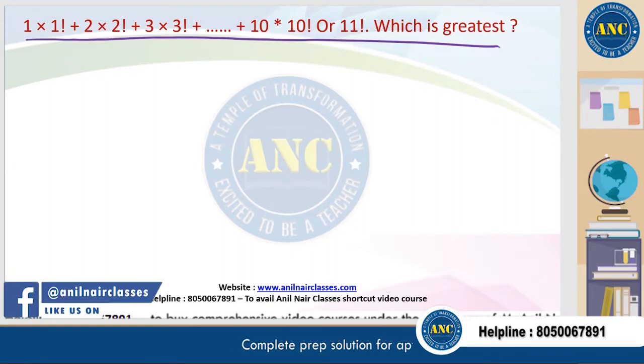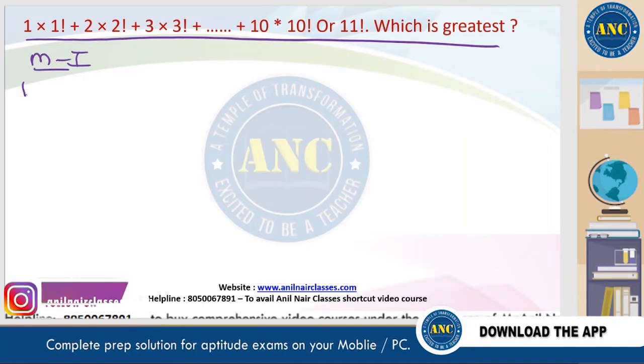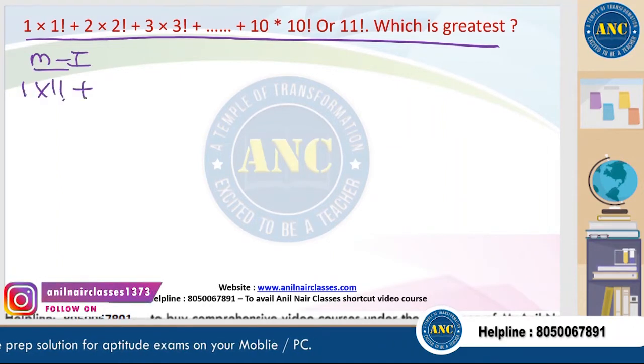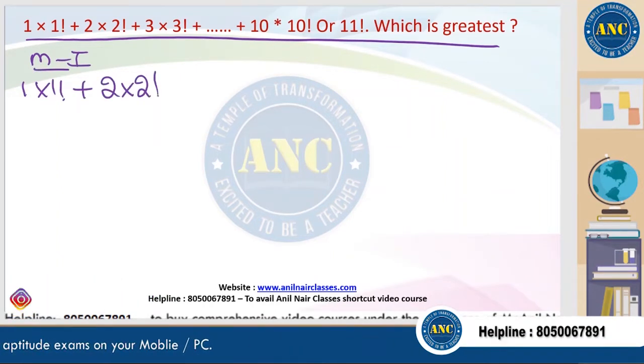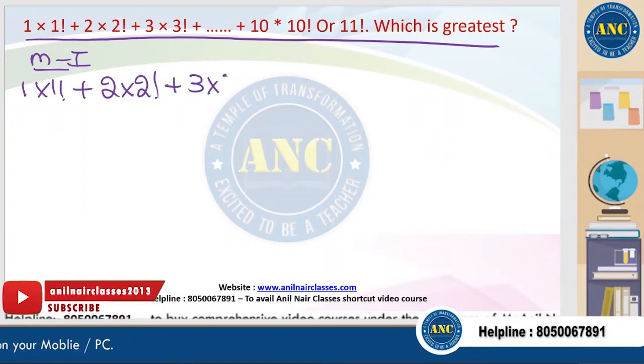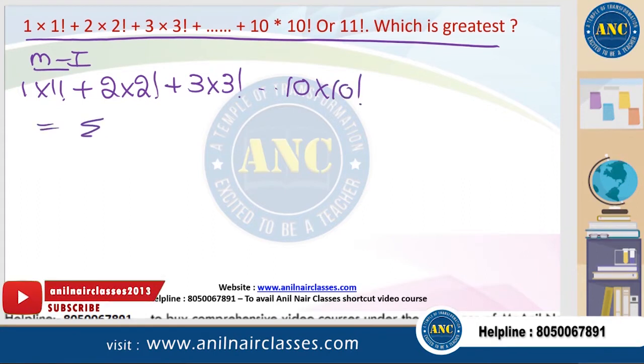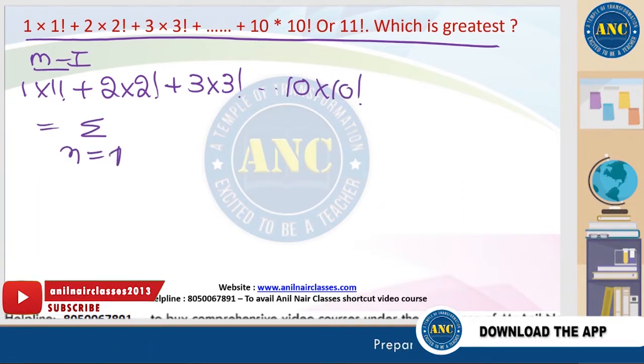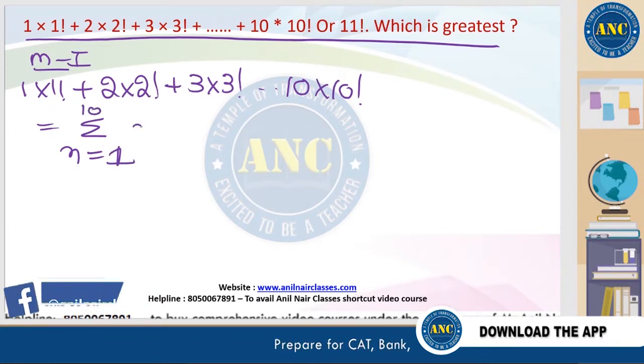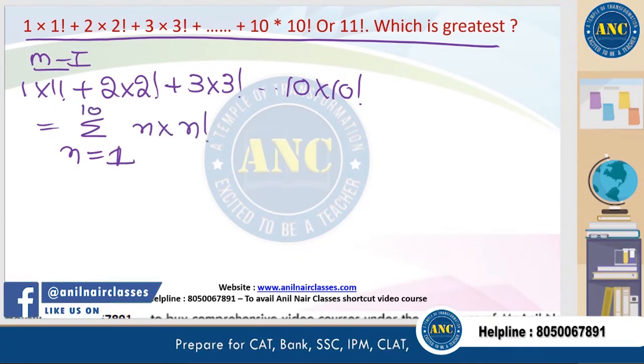Question. Method 1. What is method 1? Method 1 is 1 into 1 factorial plus 2 into 2 factorial plus 3 into 3 factorial and so on up to 10 into 10 factorial. Just now we wrote, it is nothing but summation from n equals 1 to 10 of n into n factorial.